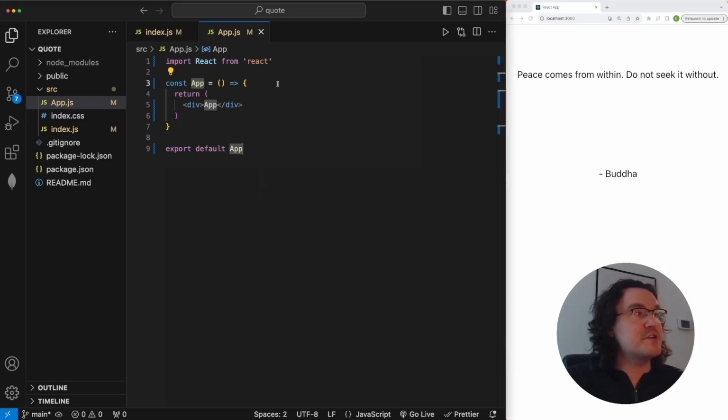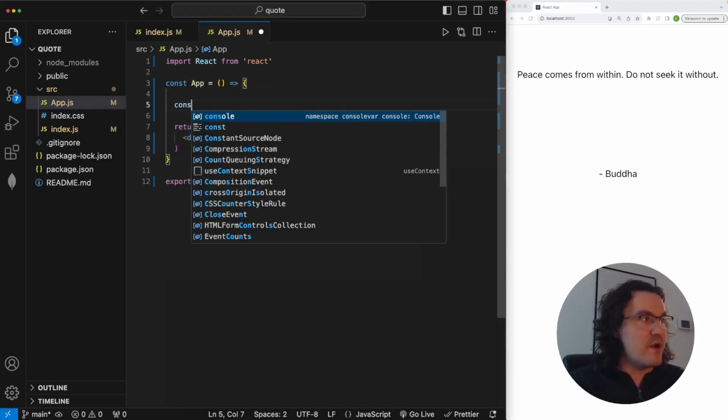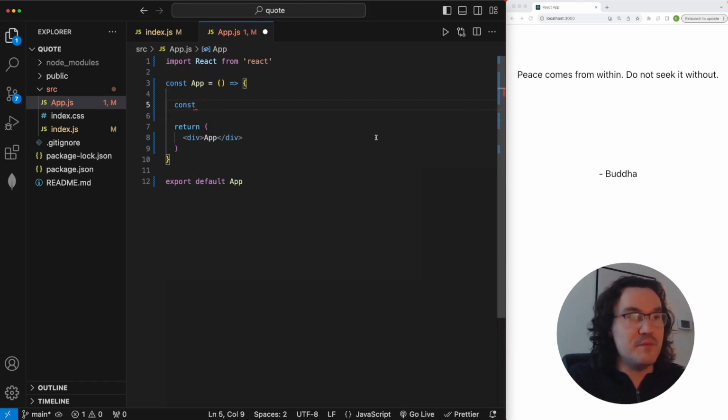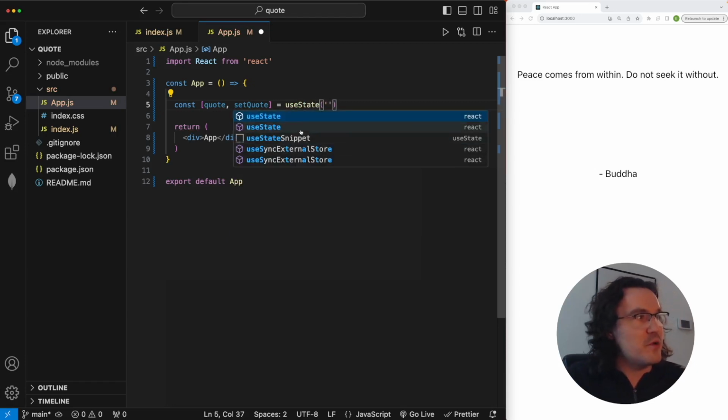So first thing I'm going to do is create two different pieces of state, and they're just going to reference basically our only two things that we have on our web page. So this quote and then the author of the quote. So we'll do const quote, setQuote equals useState, and then it's going to be an empty string. I'll make sure that this useState imports here by clicking this.